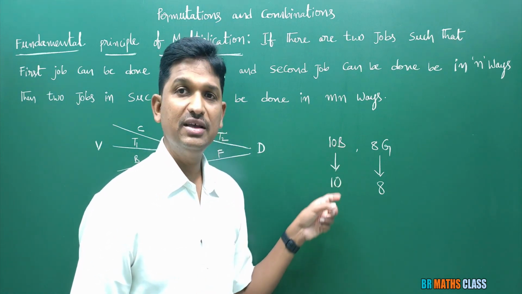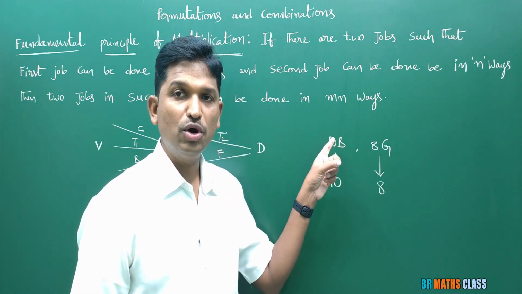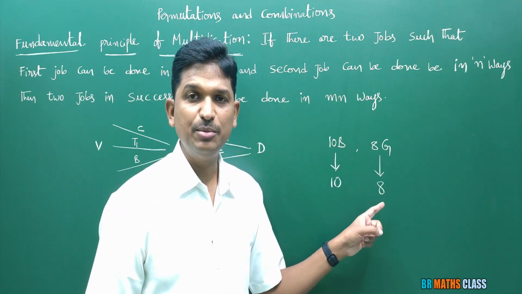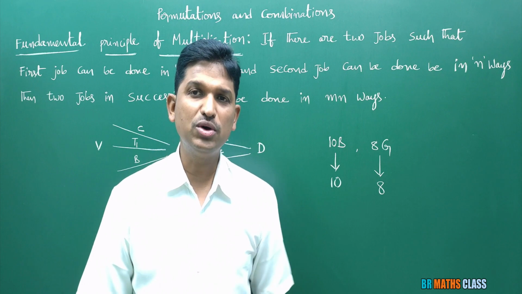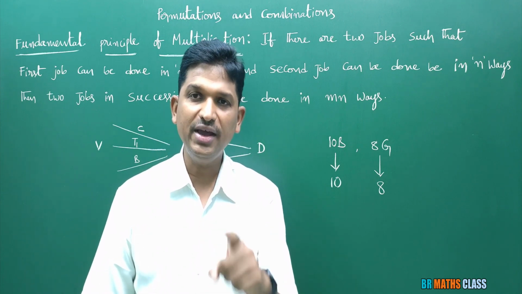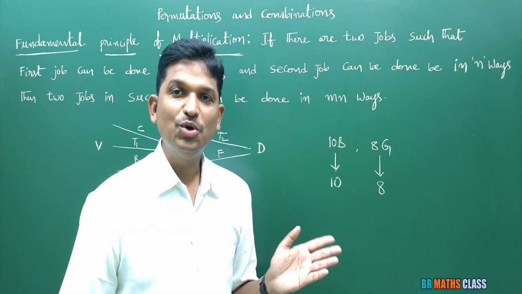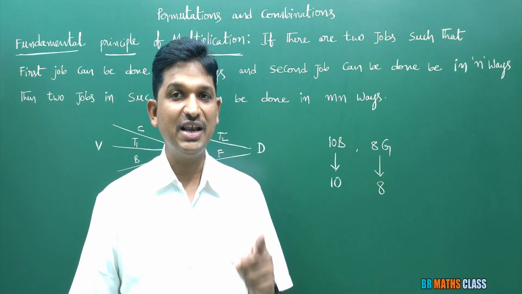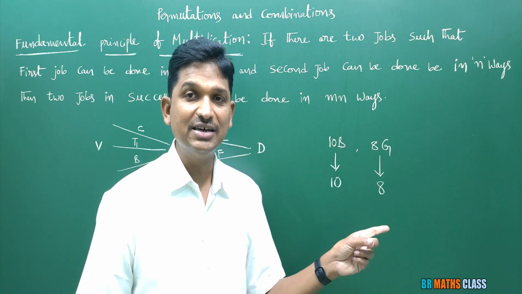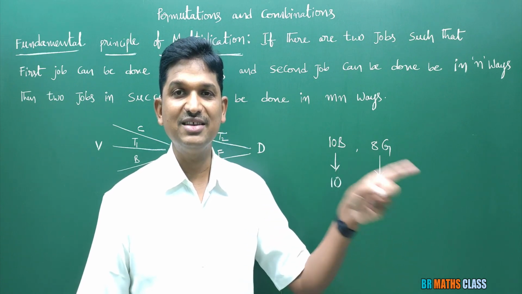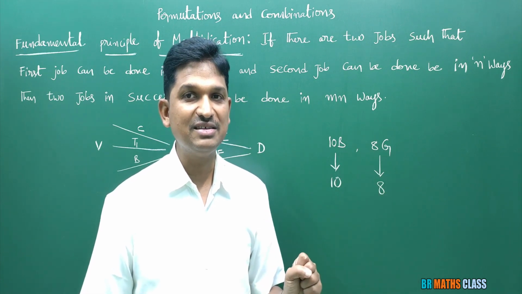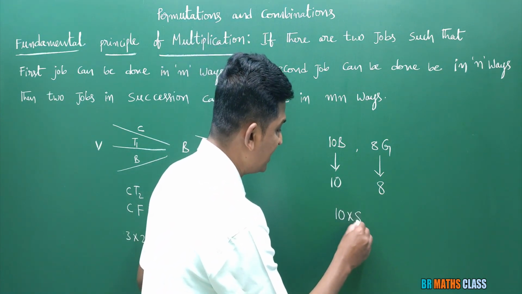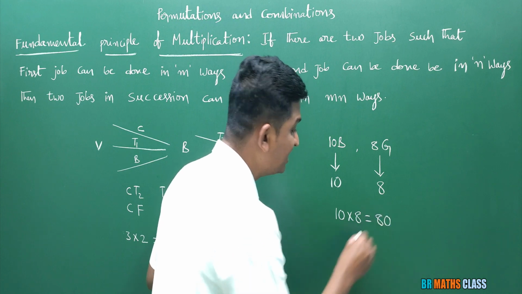Actually, selecting a boy from 10 boys can be done in 10 ways. Selecting a girl from 8 girls can be done in 8 ways. The actual work is to select a boy and a girl. So, by the fundamental principle of multiplication, the number of ways of selecting a boy and a girl to represent the class in a function is mn ways. That is 10 into 8. What is 10 into 8? 80 ways are there.